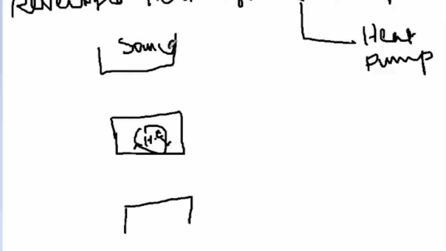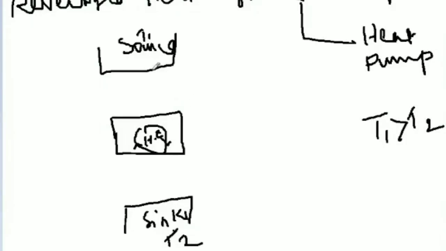One is the source, another one is the sink. The source has higher temperature T1, the sink has temperature T2. So T1 is always greater than T2. The heat supply Q1 is converted into work W, but it's not fully converted.